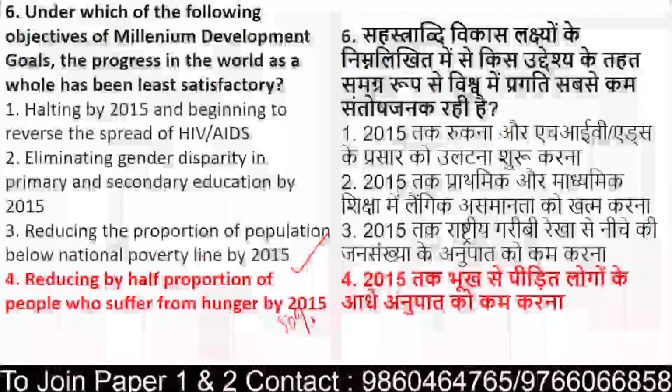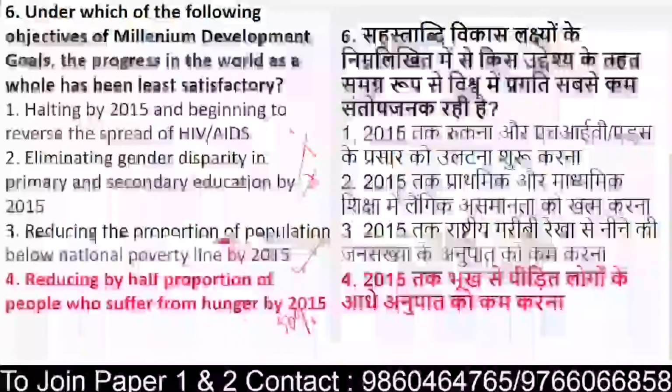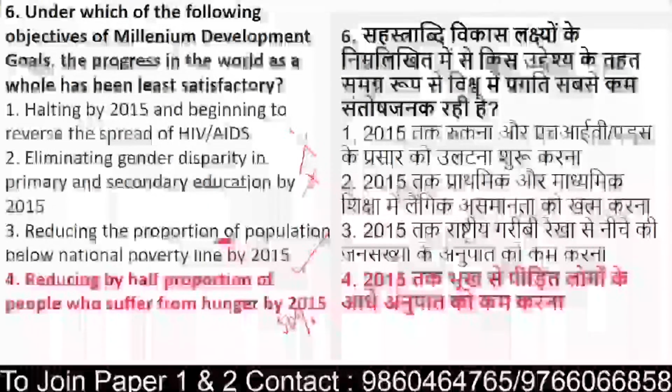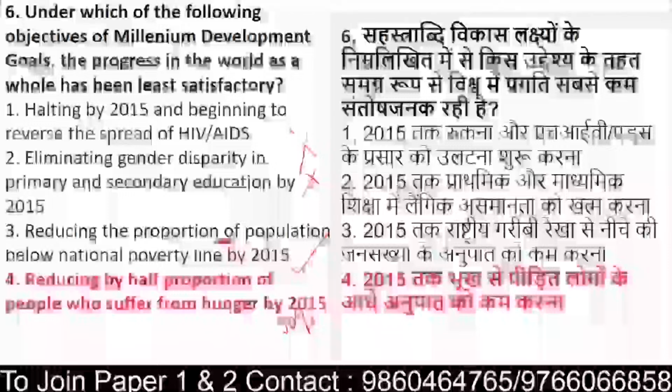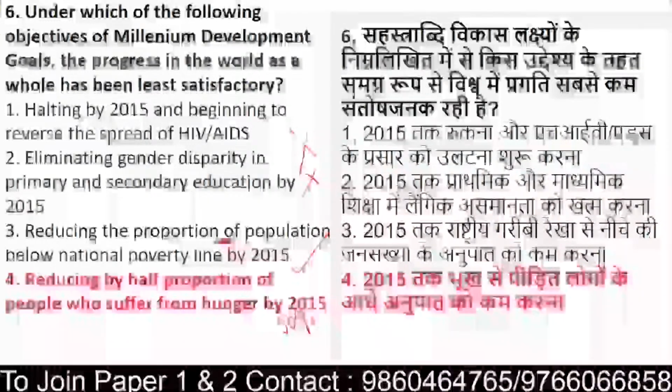No, please, those who said reducing the proportion of population, it doesn't take into consideration any of the goals except the one which talks about the proportion of the people who suffer from hunger, by 2015. There they have not shown any major changes. So it is least satisfactory. So there is not much weightage in that particular parameter, right?